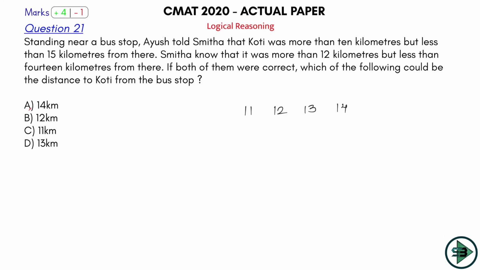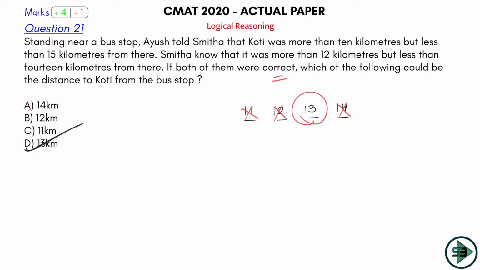So Ayush is saying out of these 4, one is the right answer. Smita said that it was more than 12, so it cannot be 11 or 12, so it could be 13 or 14, but less than 14, so the answer is what? 13. If both of them were correct, which of the following could be the distance to Koti from the bus stop, which is equal to 13 kilometers?